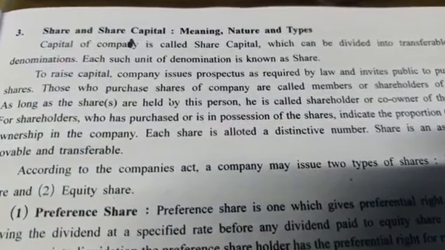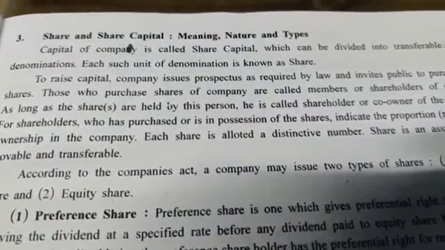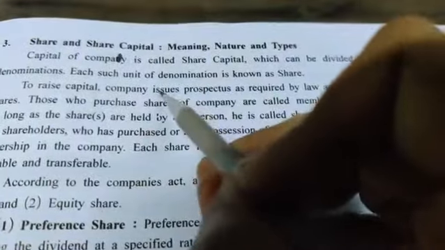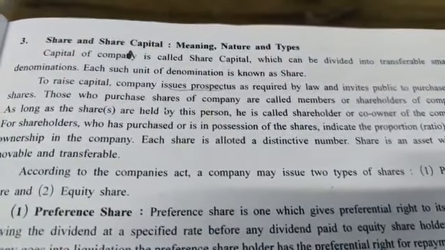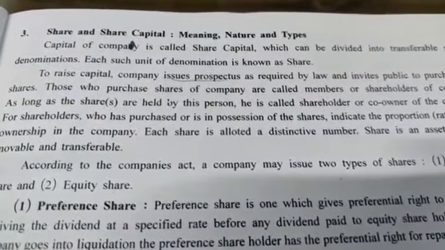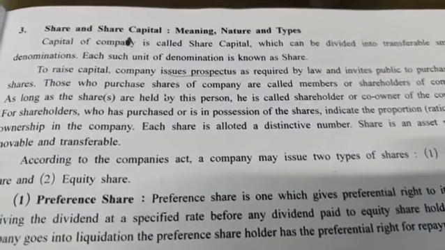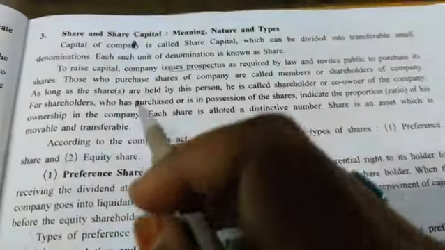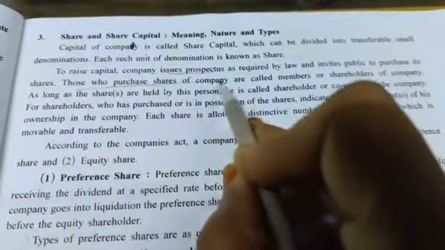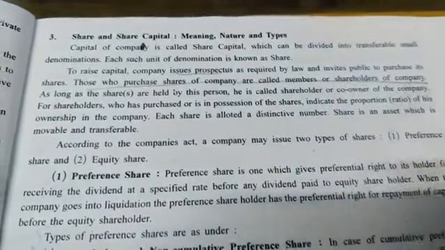To raise capital, company issues a prospectus, that is they give an advertisement in the newspaper as required by law and invite the public. It means they are informing the public to purchase the shares. Those who purchase shares of a company are called the members or shareholders of the company.